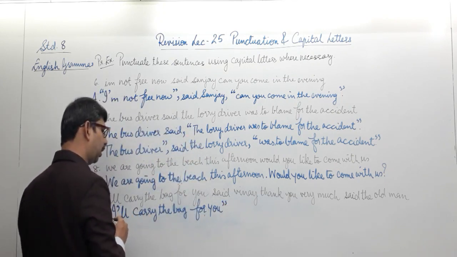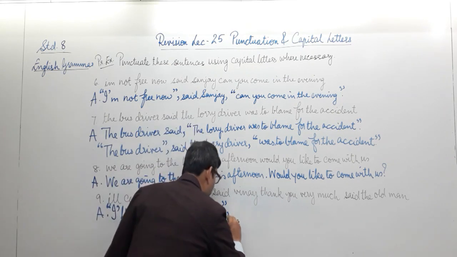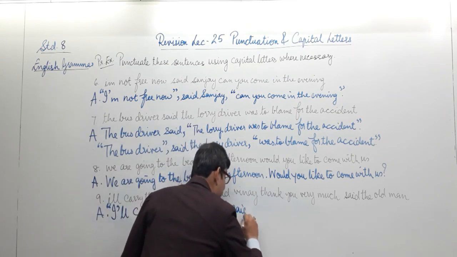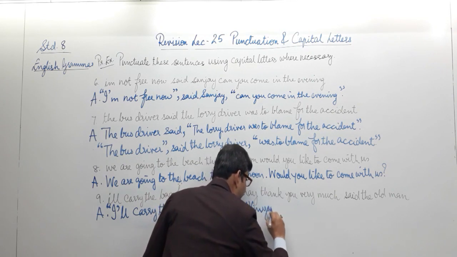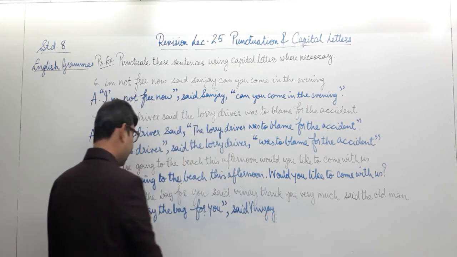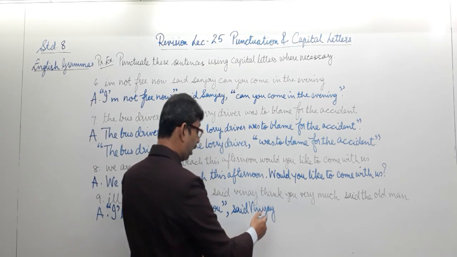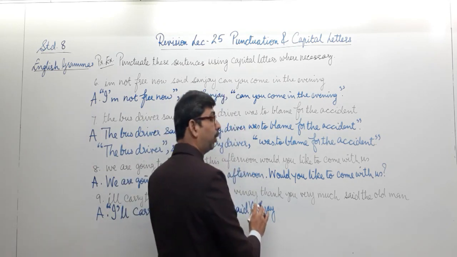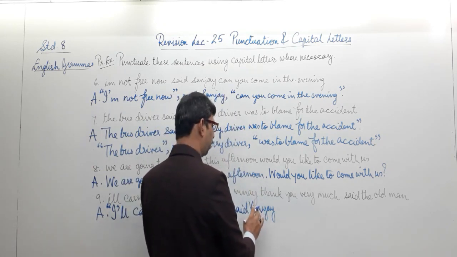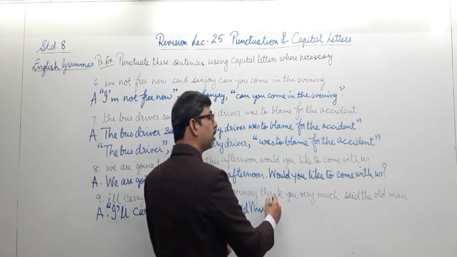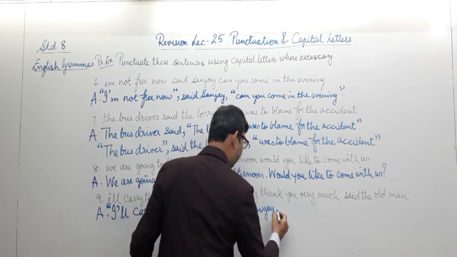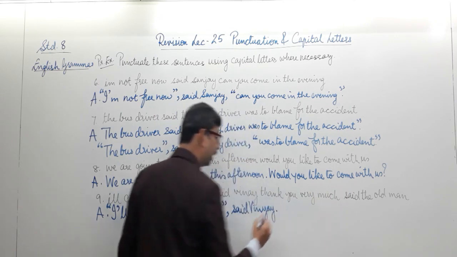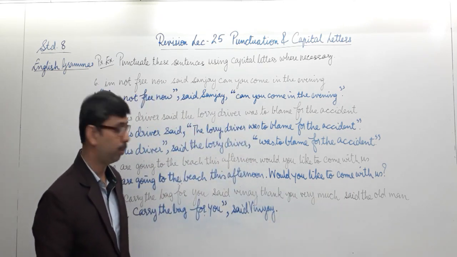The inverted commas open and close, followed by a comma, and then saying said Vinay, which needs to be capitalized. V-I-N-A-Y, but the V has to be capital. I'll carry the bag for you, said Vinay. Here we need to take a pause because the conversation is being done by the other person now. But here Vinay finishes his talk, therefore I need a full stop.